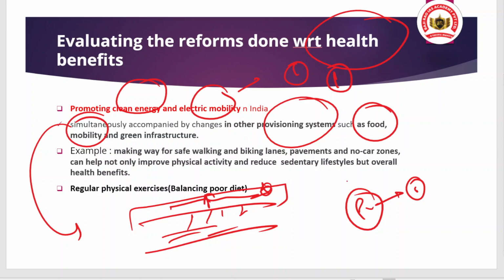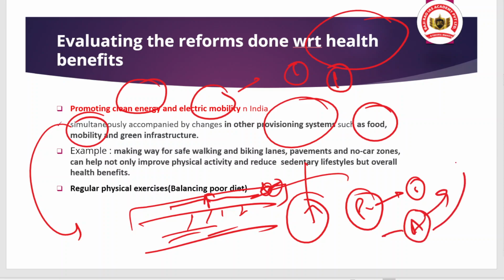Okay, so that blocks the people from moving or walking in an easy manner. So that prevents the person in the urban cities from walking or bicycling. Okay, and that leads to what? That leads basically to a sedentary lifestyle and less active transportation or less active mobility. So it does have an impact on the people's health directly or indirectly.